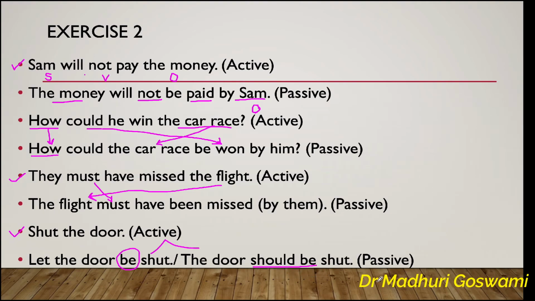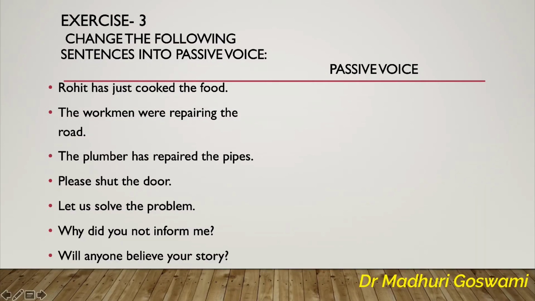So dear students, in this exercise we have seen the imperative sentences, the questions, modal verbs, present, past, and future tense examples. This is just the beginning of the practice. Just take a look and write down all the sentences given in exercise number 3 and exercise number 4. I'm just reading out these sentences for you. In exercise 3, we have 7 sentences. First, Rohit has just cooked the food.